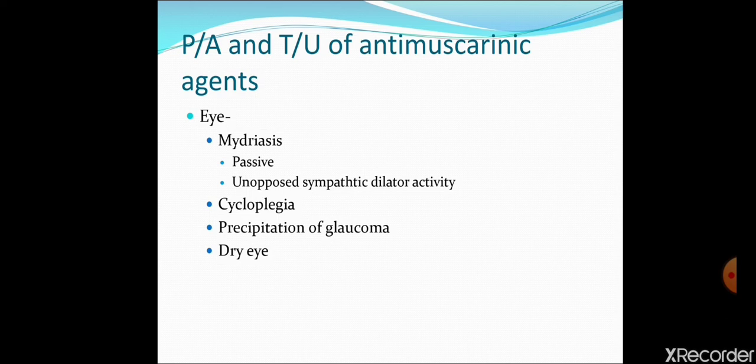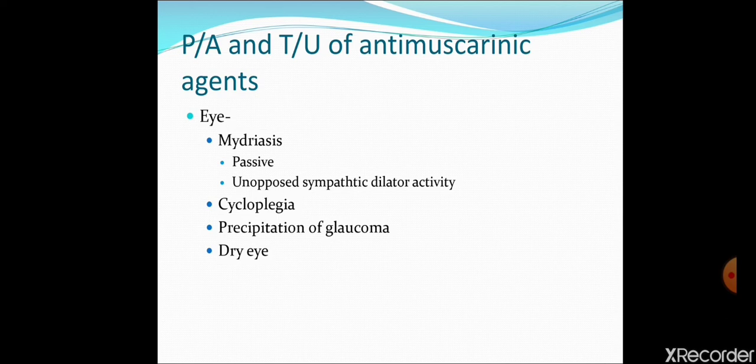So this is the difference between mydriasis produced by atropine and mydriasis produced by phenylephrine. One produces passive mydriasis, the other produces active mydriasis. Passive mydriasis is produced by unopposed sympathetic dilator activity.